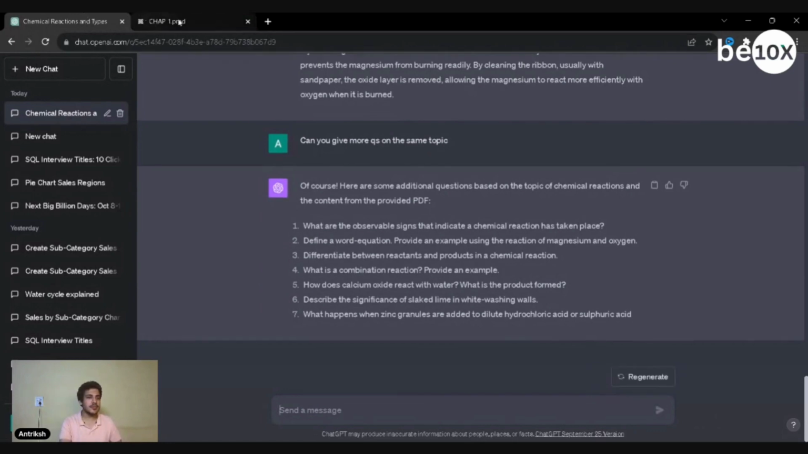And now that's pretty much it in terms of how to basically use Ask Your PDF. And yeah, as I said, once you get the hang of it, it is your friend.